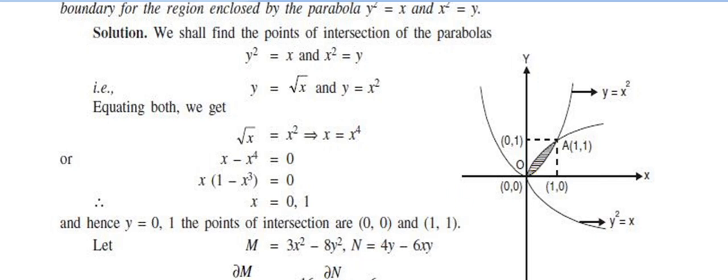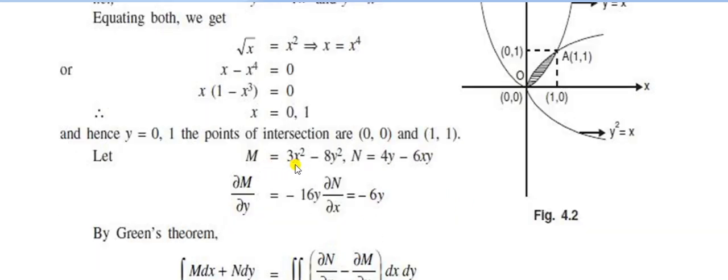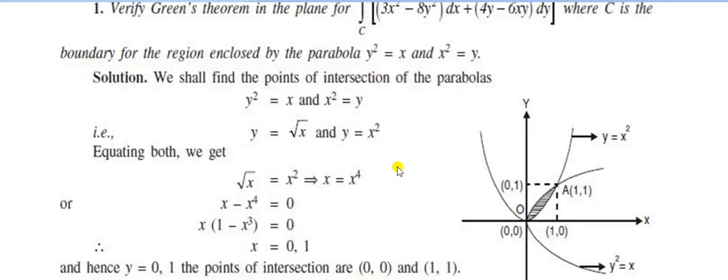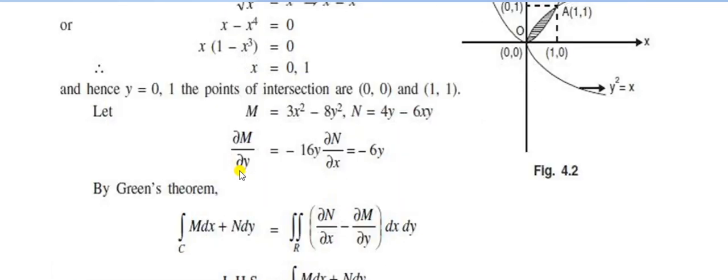Okay, now the given values are M = 3x² − 8y² and N = 4y − 6xy. So this is the M value and this is the N value. First we have to find ∂M/∂y. ∂M/∂y means differentiate partially with respect to y.